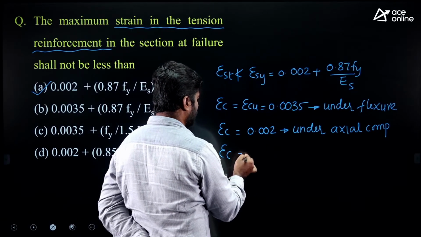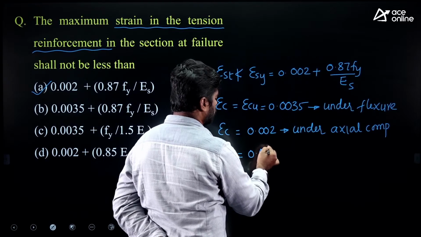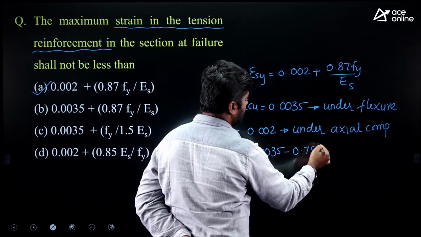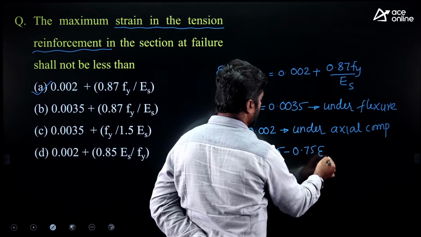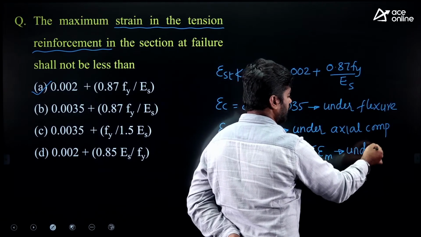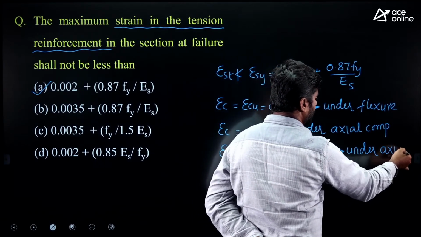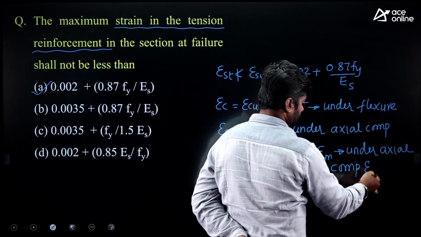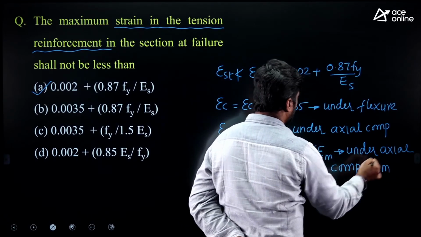Strain in concrete will be 0.0035 minus 0.75 times epsilon m, under axial compression and bending moment.